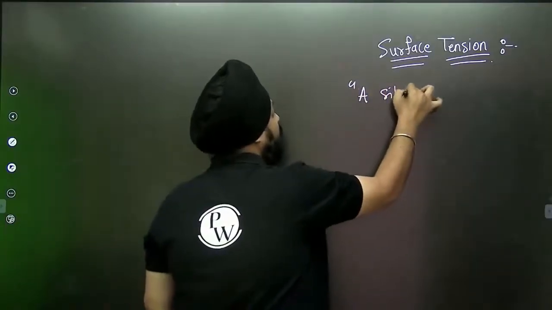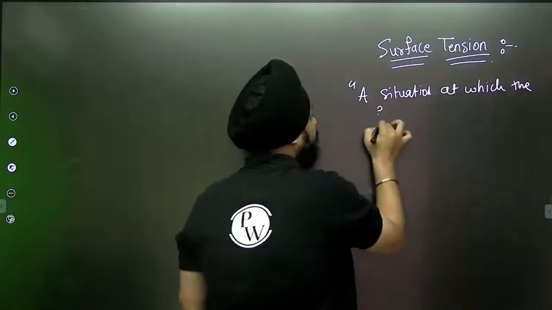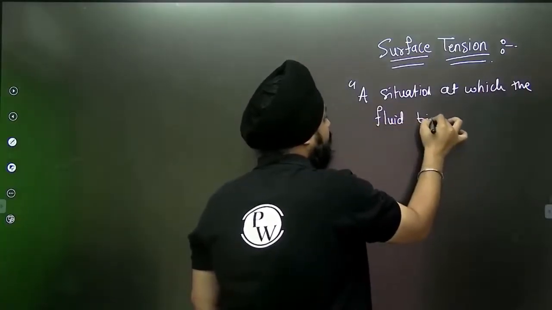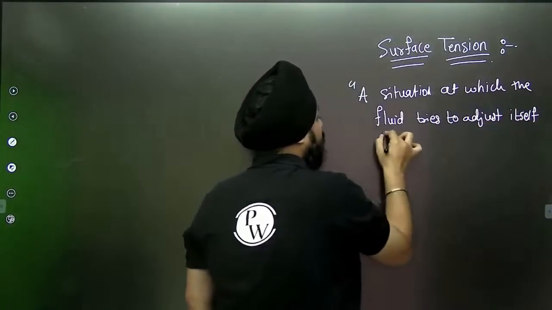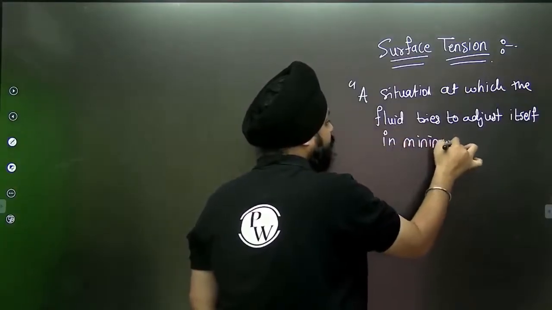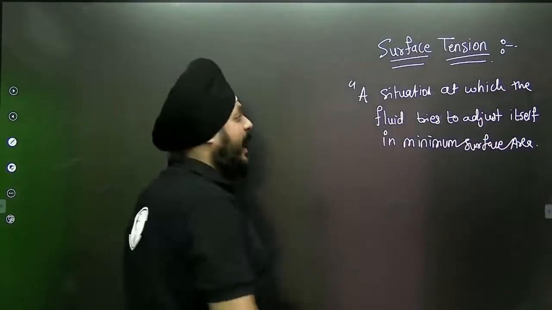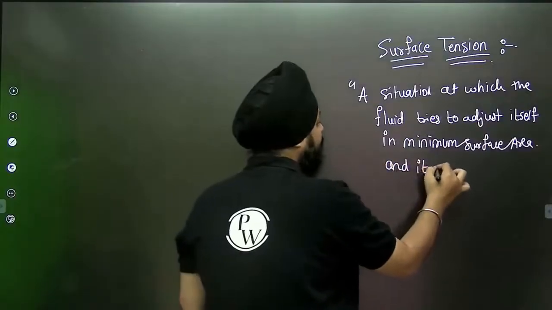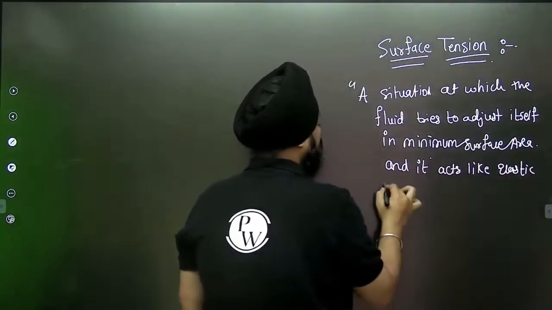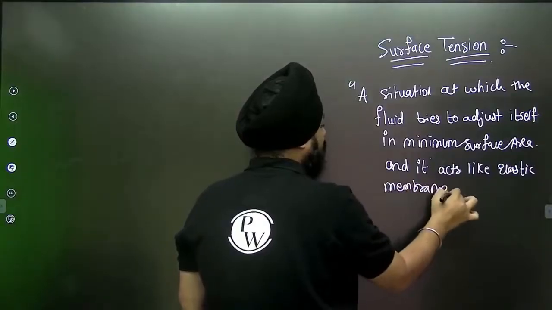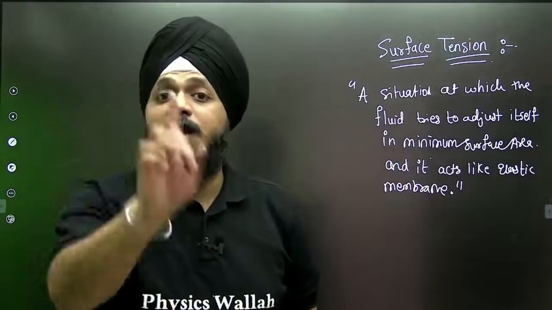A situation at which the fluid tries to adjust itself in minimum surface area and it acts like a stretched elastic membrane. This property is known as surface tension of the fluid.